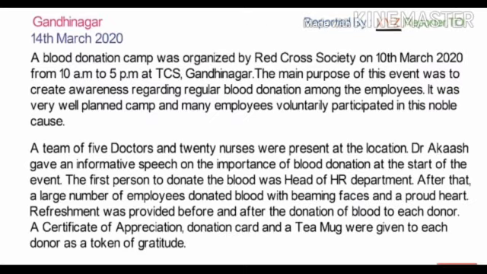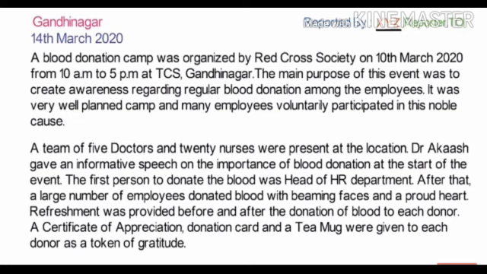Now, left alignment, we will write down the place first, that is Gandhinagar, and the date. Let's say 14th March 2020. Now comes the body of the report. As we have discussed, it is divided into 3 paragraphs: introduction, main content, and conclusion.